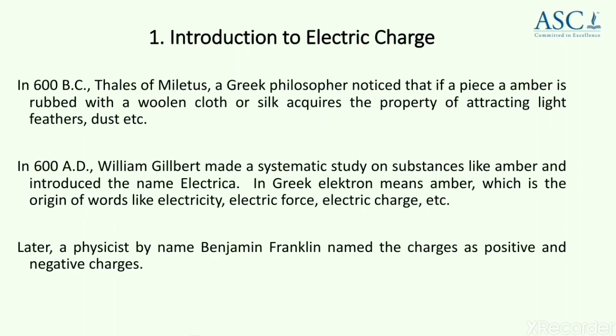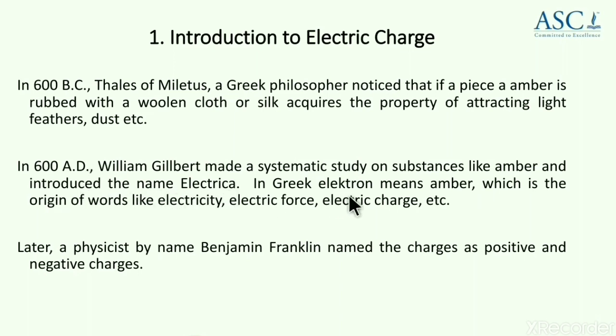In 600 BC, a Greek philosopher by name Thales of Miletus noticed an important point, that is, if a piece of amber is rubbed with a woolen cloth or silk, it acquired the properties of attracting light objects like feathers, dust, etc. And later in 600 AD, William Gilbert made a systematic study on such substances like amber and introduced the name electrica.